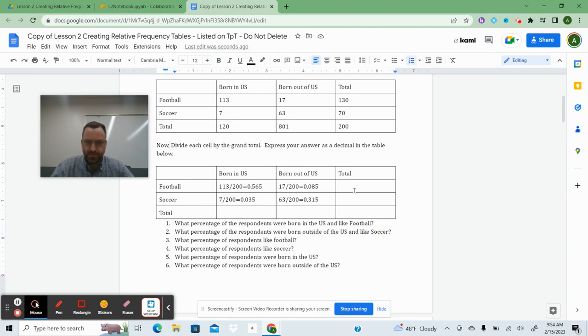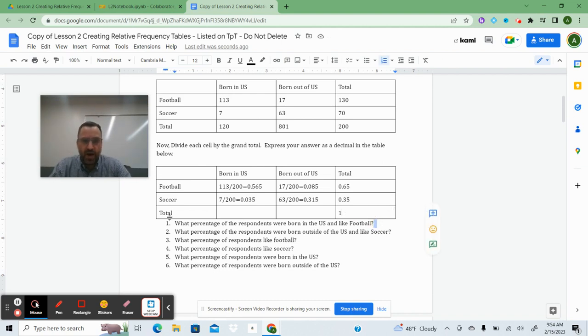So here, I can do these percentages as well. If I wanted to figure out my total percent, I can add 0.565 plus 0.085. And we would say, well, 0.65 or 65% of people like football. And then for soccer, similarly, I can add 0.035 plus 0.315 and get 35%. And then this would add up to 1 or 100%.